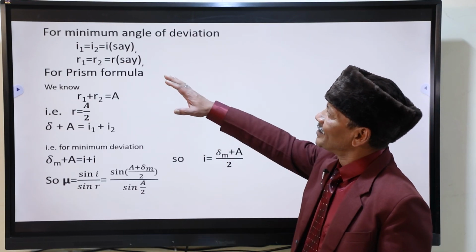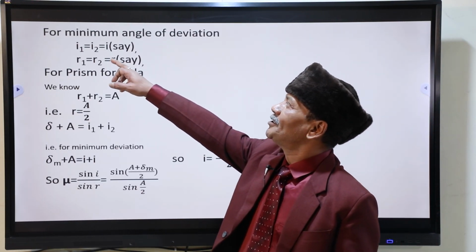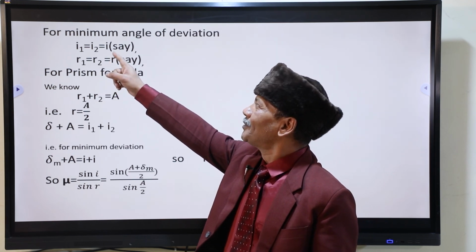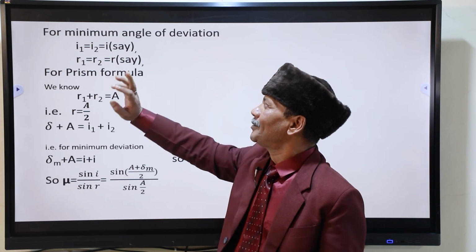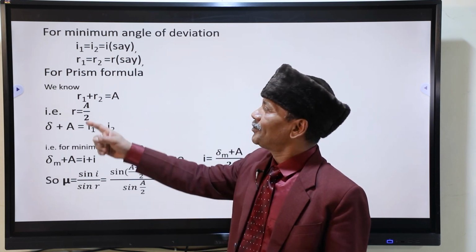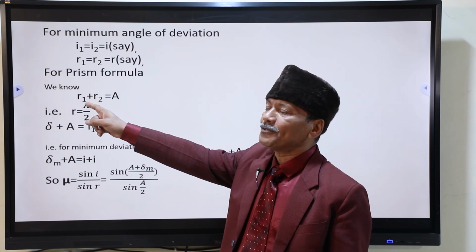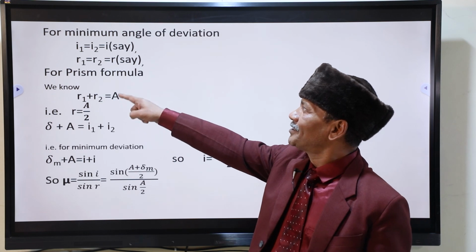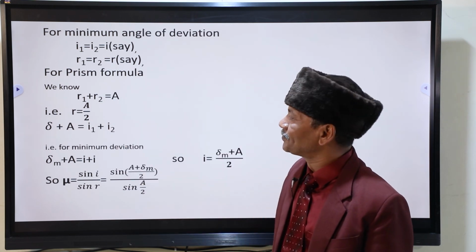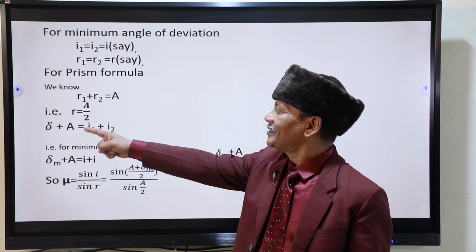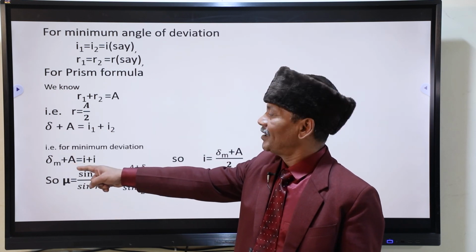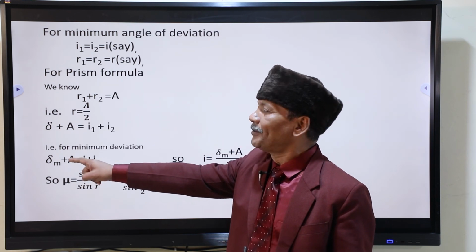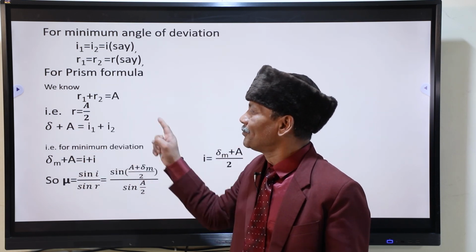If you use that condition, I1 is equal to I2, R1 is equal to R2, suppose that is the angle of incidence, this is the angle of refraction. Then from prism formula, R1 plus R2 is A, angle of the prism. When they do become same, R is A by 2. If you convert this, del becomes del M. Since we are going to write for minimum angle of deviation, this is the normal formula.